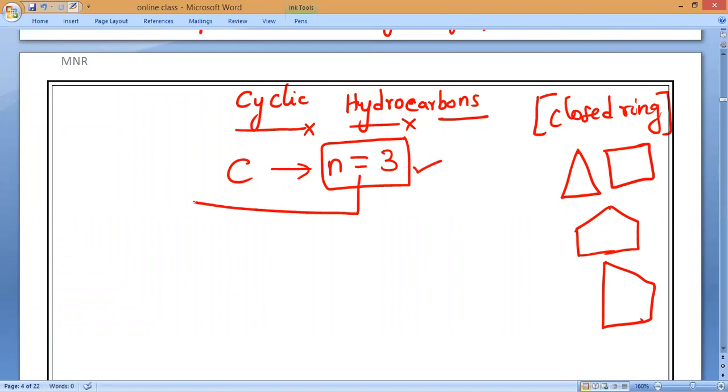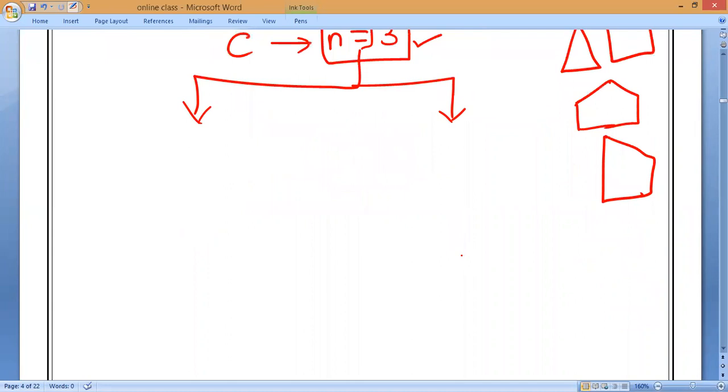So again, these cyclic hydrocarbons are also classified into 2 types. One is what? Saturated and unsaturated. Saturated cyclic hydrocarbons, and the second one is unsaturated cyclic hydrocarbons.